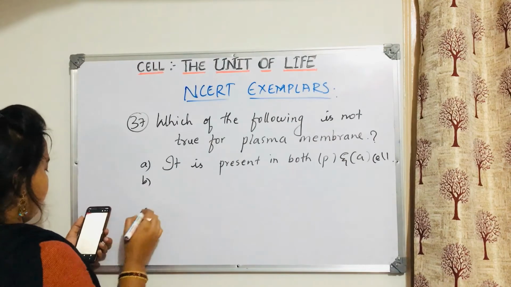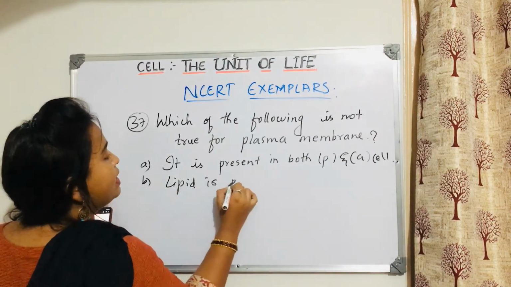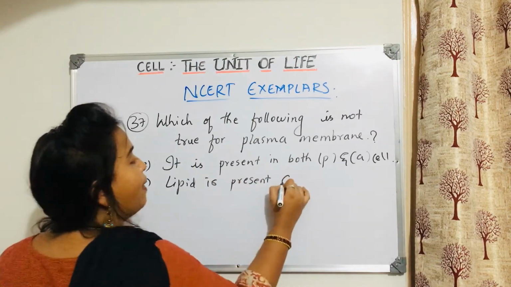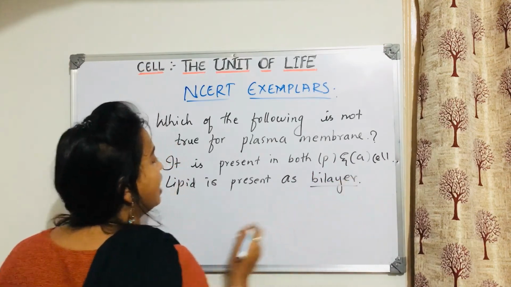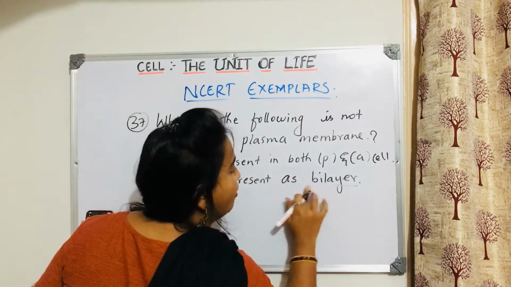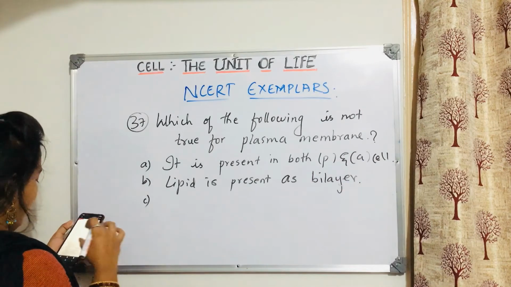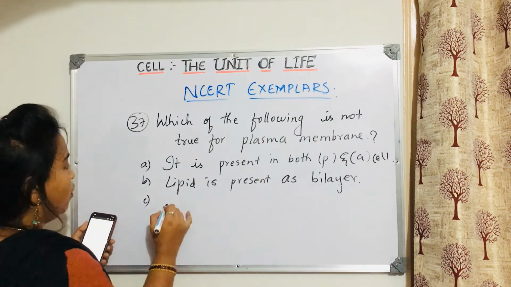Then lipid is present as bilayer. Yes, they are asking whether it is present as bilayer. I don't know why I have this habit of underlining the things. Now, option C: proteins are present.